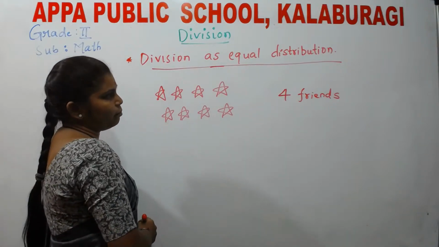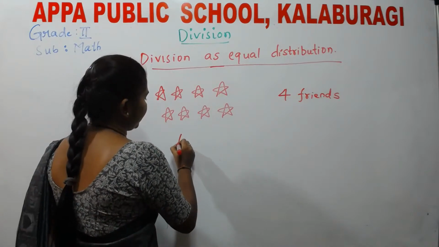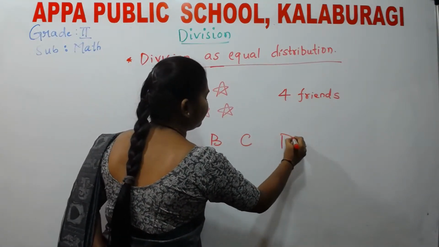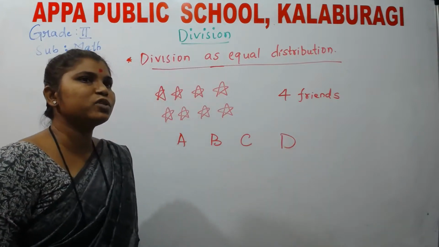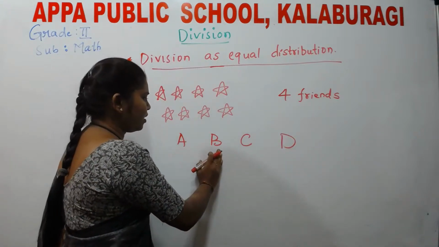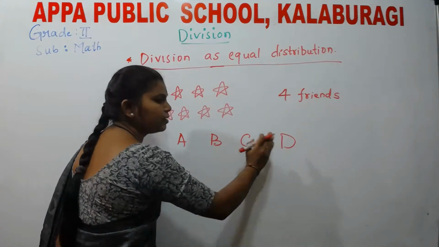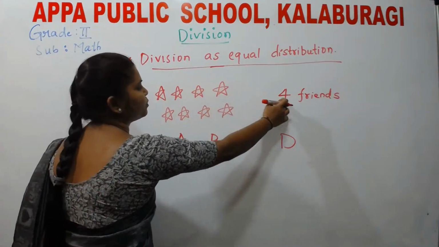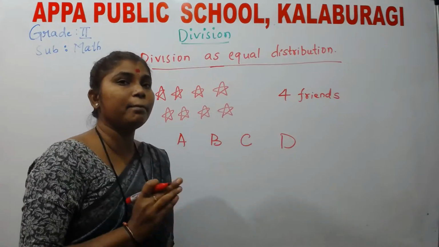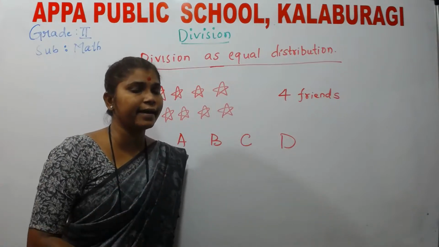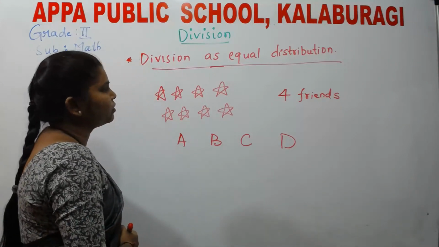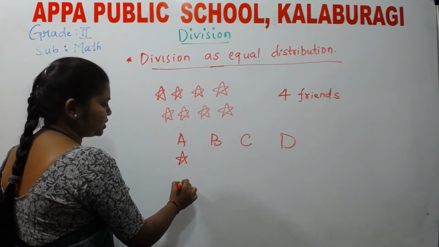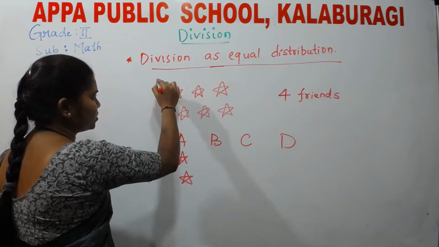Let us name your friends as A, B, C and D. Now, your 8 stars have to be distributed equally. Keep in mind, you have to share them equally. How are we going to share? For A, how many stars are you giving? 2 stars. Yes, this is done.